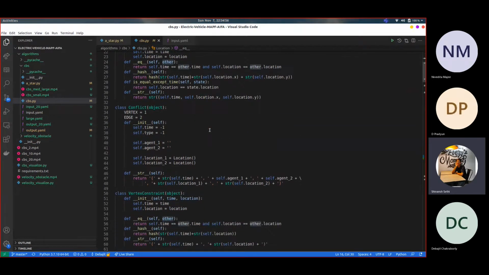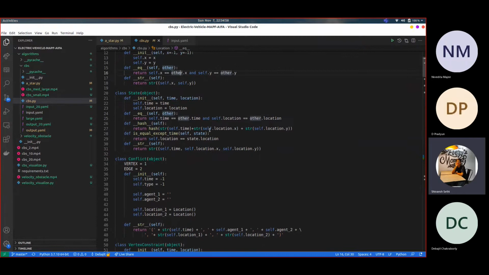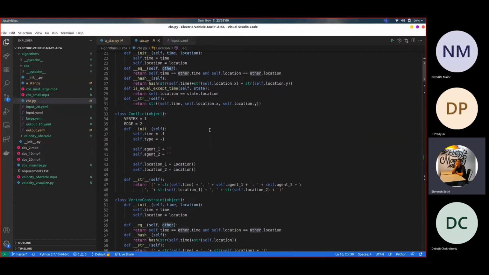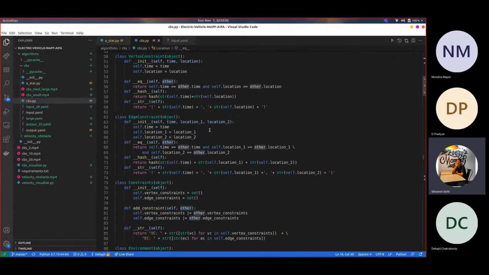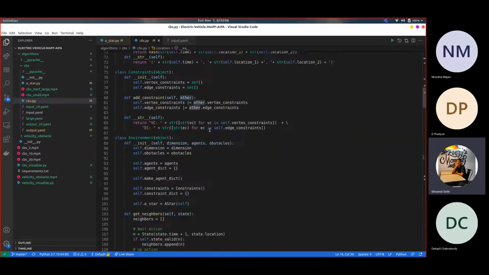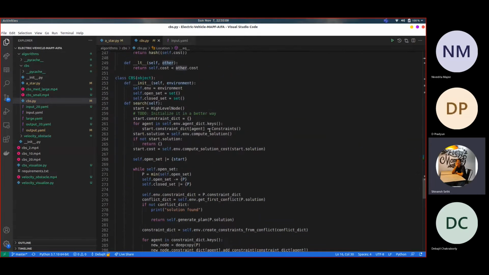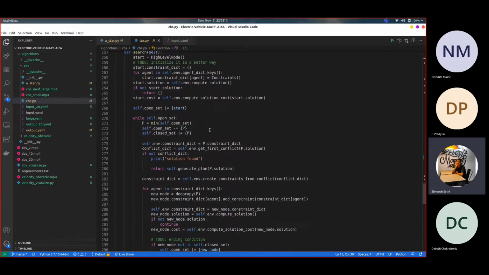And from this conflict, to generate a constraint to move to the next step, we use the create constraint from conflict function. We then use a basic search algorithm that works within the entire tree searching for the best result. The results can be seen in the report for the same.